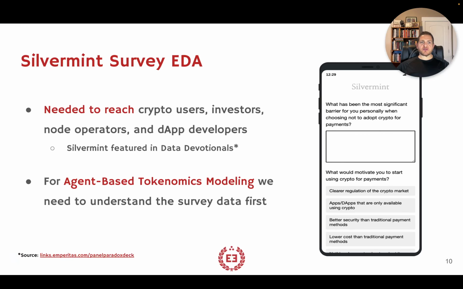This was collected from 1,000 crypto users, investors, node operators, and dApp developers. You will see that breakout in the block format of the survey and in the outline in the RStudio project that I shared last time. In Power BI, we're just going to go question by question. Whether I come back later and add pagination and other kinds of navigation features is to be determined. If I do, it is definitely something I will share with you in a future devotional. But the purpose of this data is for the agent-based model around the tokenomics simulation.